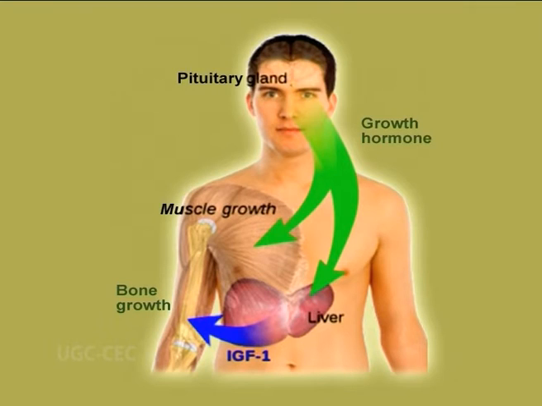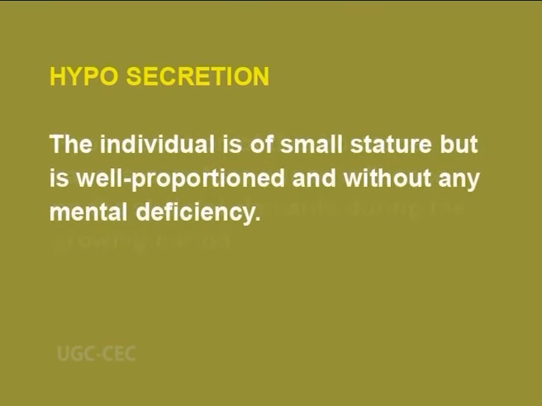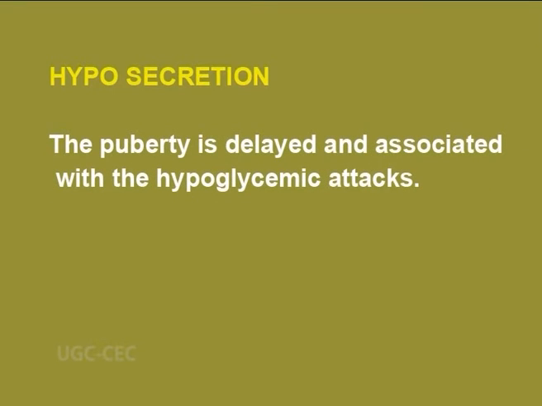The hormone stimulates body growth through protein, fat and carbohydrate metabolism. Hyposecretion of this hormone causes dwarfism due to influence on the skeletal elements during the growing periods. The individual is of small stature, but well proportioned and without any mental deficiency. The puberty is delayed and associated with hypoglycemic attacks.